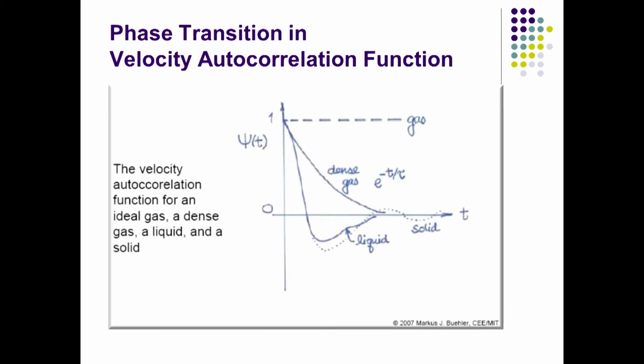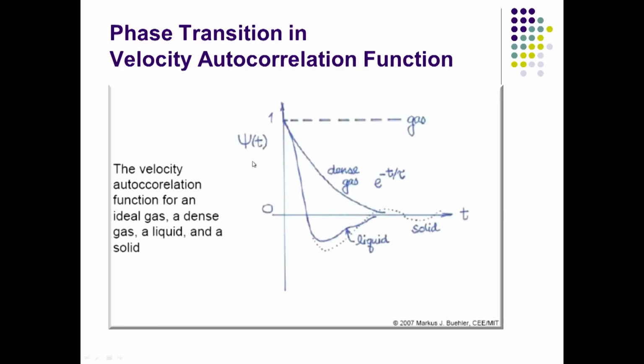So, if you look at phase transition in case of the velocity autocorrelation function, you can simply draw that in terms of how the correlation will look. So, let us look at this slide. Here we have a correlation function with respect to time, and the gas will be a straight line. And if you look at the dense gas or liquid, you will see that it is an exponential decay and it is going to then become asymptotic. If it is dense gas, it is just going down and becoming asymptotic with the 0 correlation, but it starts with very high correlation.